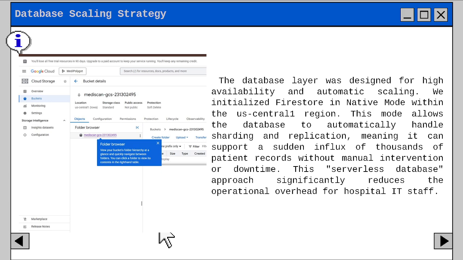Next, we can see the database scaling strategy. The database layer was designed for high availability and automatic scaling. We initialize Firestore in native mode within the us-central region. This mode allows the database to automatically handle sharding and replication, meaning it can support a sudden influx of thousands of patient records without manual intervention or downtime. This serverless database approach significantly reduces the operational overhead for hospital IT staff.